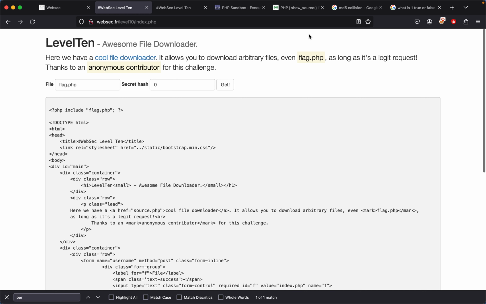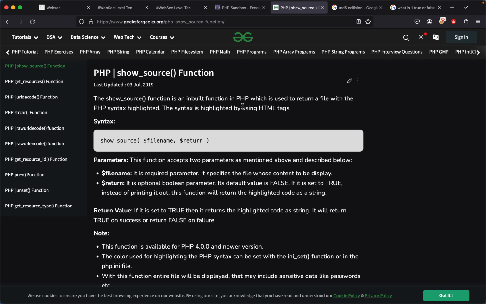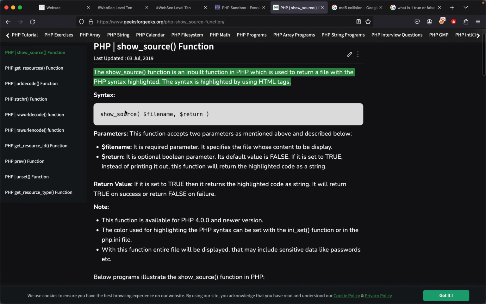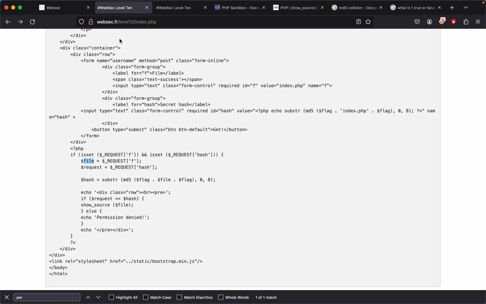If you guys don't know what show source does, it's a function in PHP which is used to return a file with the PHP syntax highlighted. So it basically returns the code as a string. That's basically all it does. So it prints out the code, which is what it's doing right here.